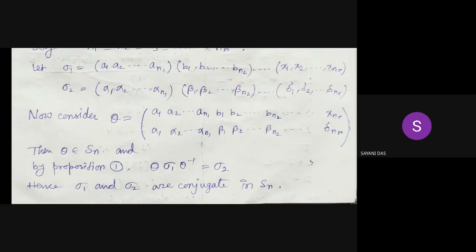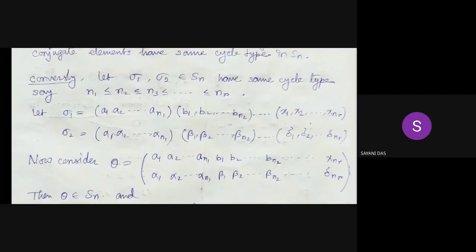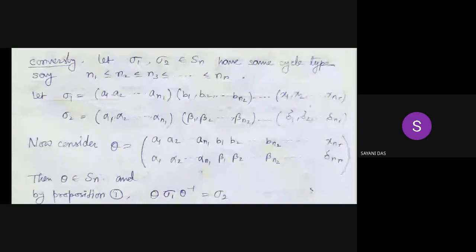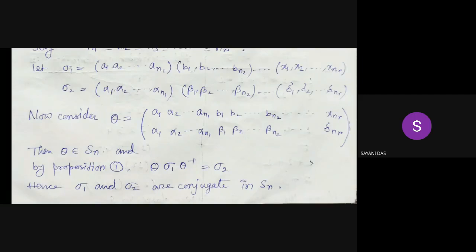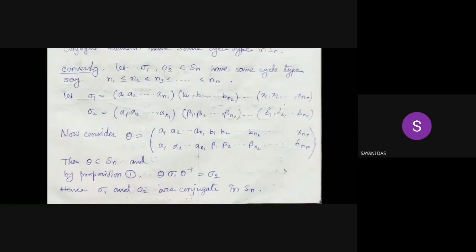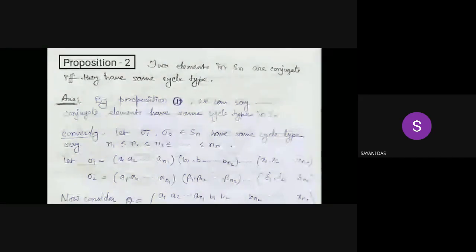Okay. So theta belongs to Sn, and by Proposition 1, theta sigma 1 theta inverse will be the image of sigma 1 under theta. So a1 goes to alpha 1, a2 goes to alpha 2, and so on, and all other elements. So theta sigma 1 theta inverse is equal to sigma 2, and hence sigma 1 and sigma 2 are conjugate. So two elements in Sn are conjugate if and only if they have the same cycle type.